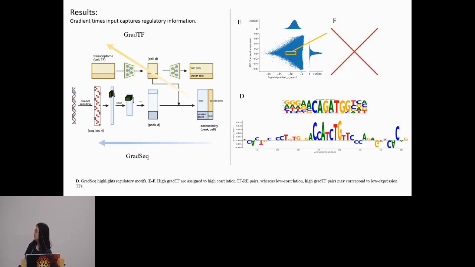I guess this figure is not showing, but essentially in the middle, we are able to find that it's more sensitive to low expression TFs. We have an example of RUNX1 over here. For some reason, that's not showing.